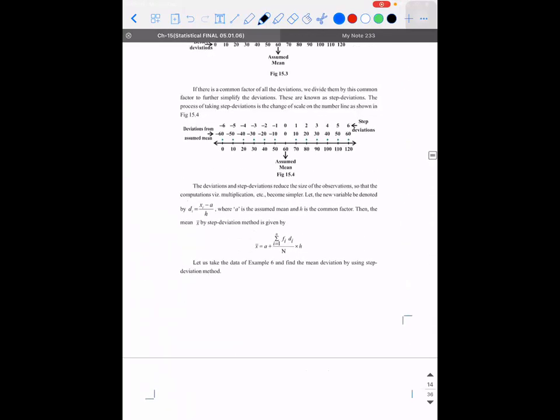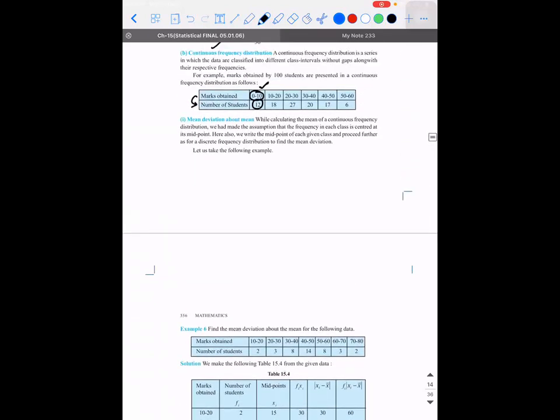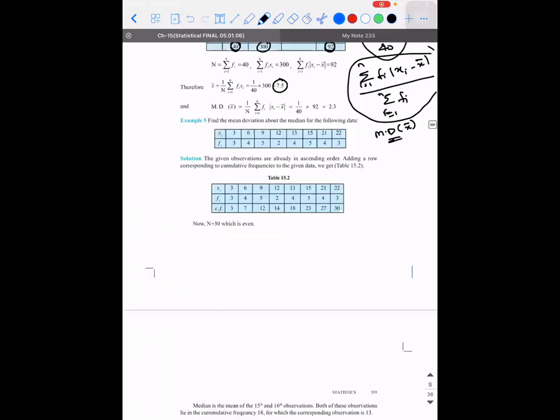Yes, sir. Now see. Suppose for the same discrete frequency distribution, mean deviation about median is asked. Then here we need to think logically. To calculate the median for a frequency distribution table, we need something called cumulative frequency. So we will be creating an extra row. Xi, fi is given. These two things you will not disturb. You will add another row, which is called cumulative frequency.